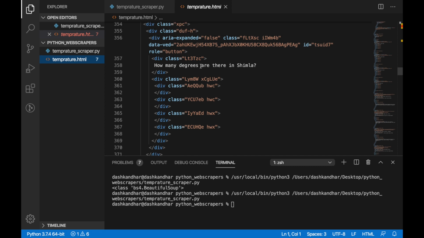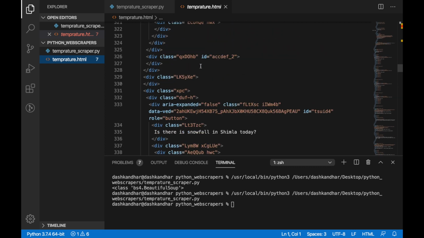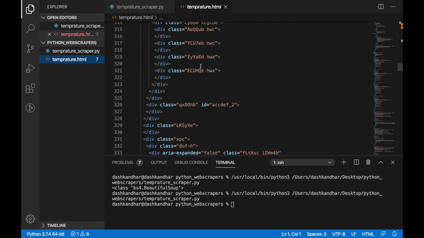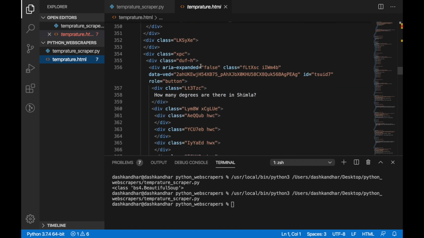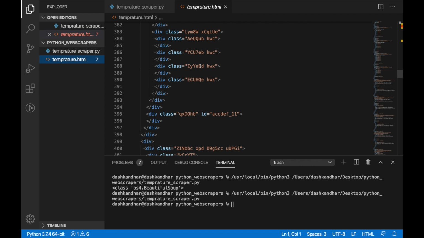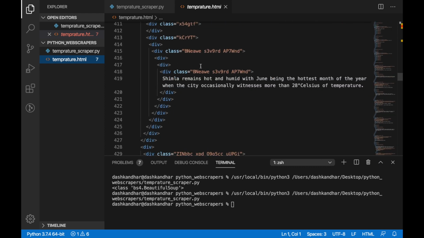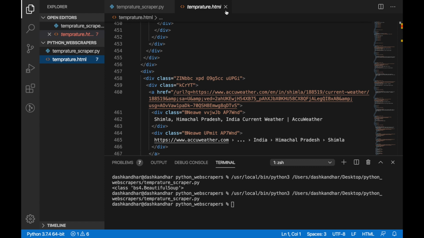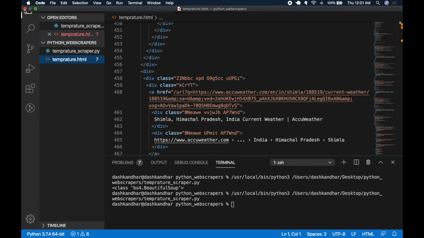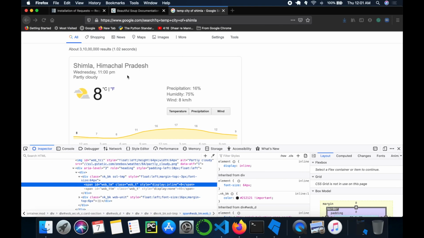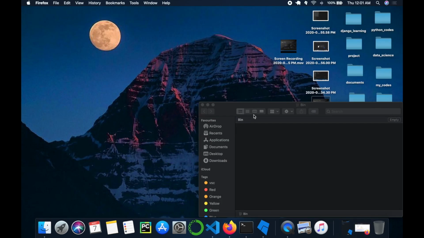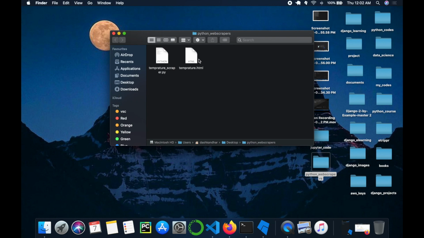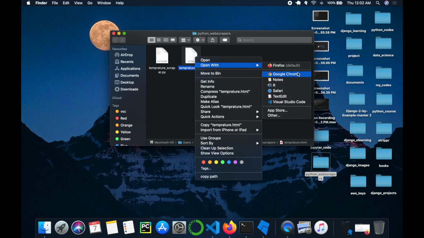So now in this document, I will get the data, but in a different class and under a different tag. I would have to go through a lot to locate it. So what I can do is load it up in my browser. I'll locate this folder on my PC and open it directly. So I have my web scrapers, and there is my temperature.html open with Firefox.